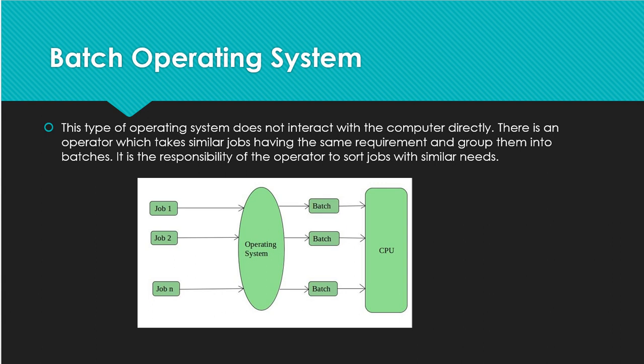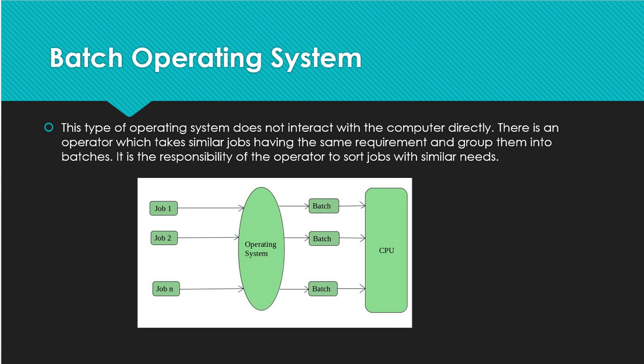Let us understand this point. There is an operator, a human, man or woman, whatever. That operator takes jobs and provides them to the computer system, using punch cards.